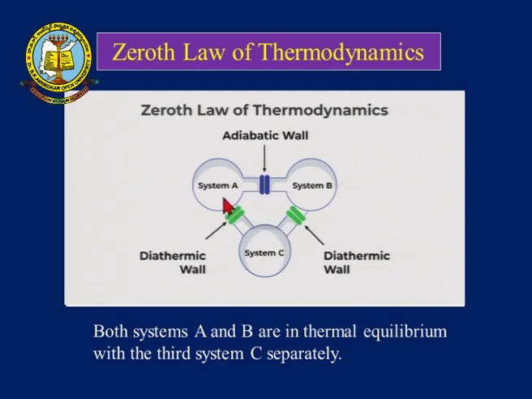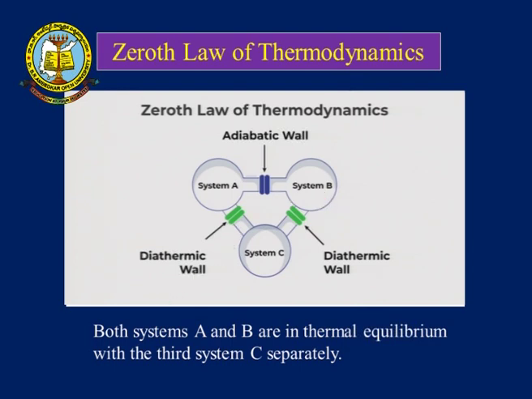As we said, system A and system B are separated by adiabatic walls, so there is no heat exchange between A and B. Whereas system A and system C are separated by diathermic walls, so there will be exchange of heat from system A to system C, and similarly from system C to system B. Therefore, A and B are separately in thermal equilibrium with C. Then we can say that system A and system B are also in thermal equilibrium with each other.